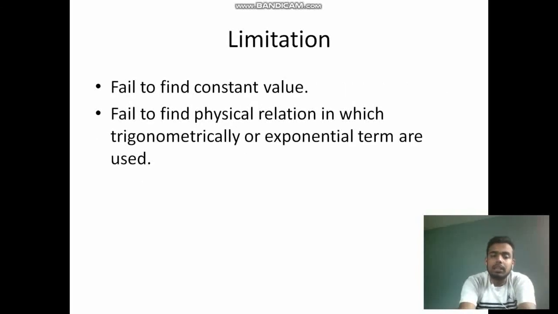Let's go to the limitations of dimensions. The first limitation of dimensions is that it fails to find a constant value in a relation. We cannot find the constant value in a relation because, as you know, a constant value is dimensionless. And the second limitation is that it fails to find a physical relation in which trigonometric or exponential terms are used. As you know, an exponential value or power is dimensionless. So these two are the main limitations of dimensions.